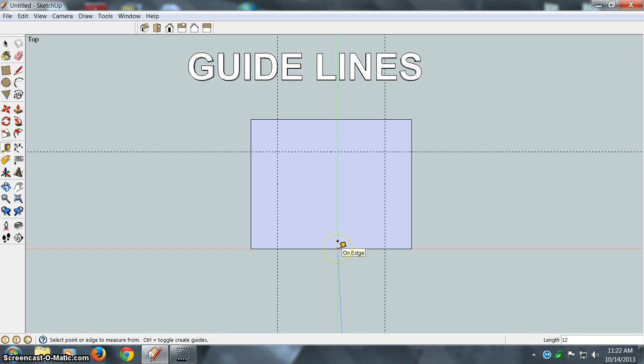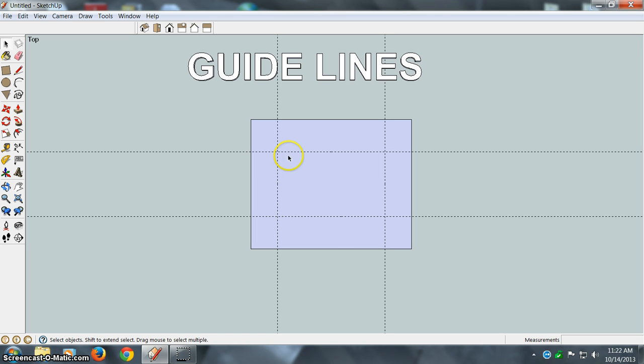Then we'll go to the bottom line, so we want it 12 inches up also. So again, click on the line, move the cursor up, and then again at the keyboard enter 12, and you'll see it down at the bottom right. Hit enter, and there it is. Now let's hit spacebar to end this command,